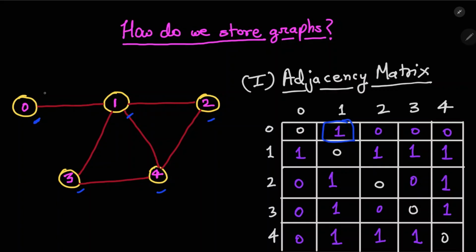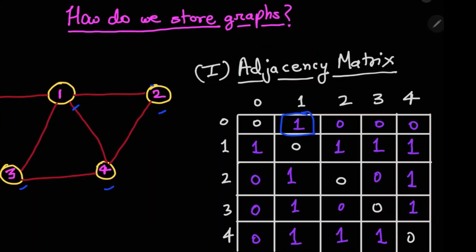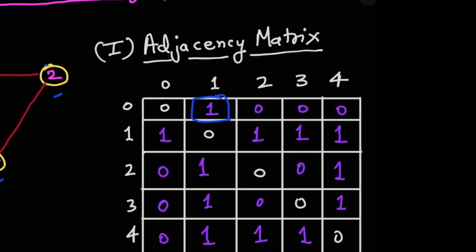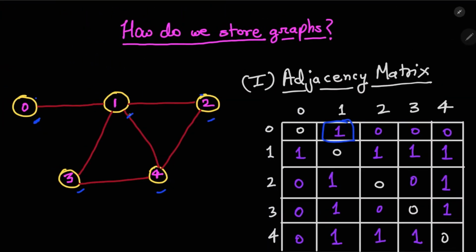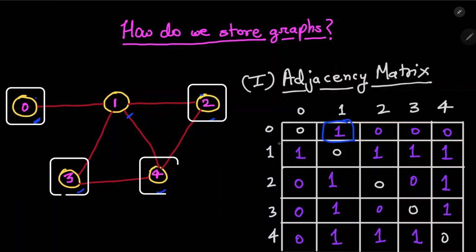But what about the case between 0 and 2? They are not connected, so that's why for 0 and 2, we have an entry of 0. Similarly, we fill all of these entries in this matrix, such as for 1, 1 is connected to 0, 2, 3 and 4. So for 1, it's connected with 0, 2, 3 and 4.